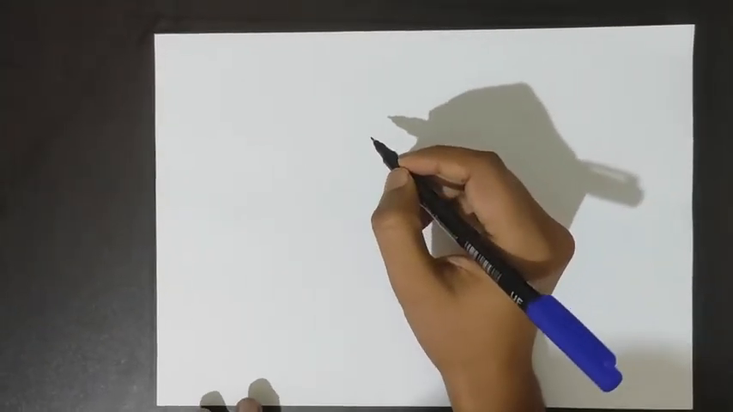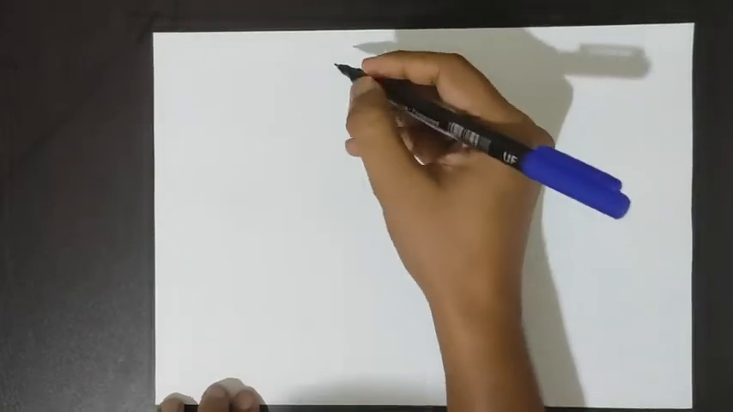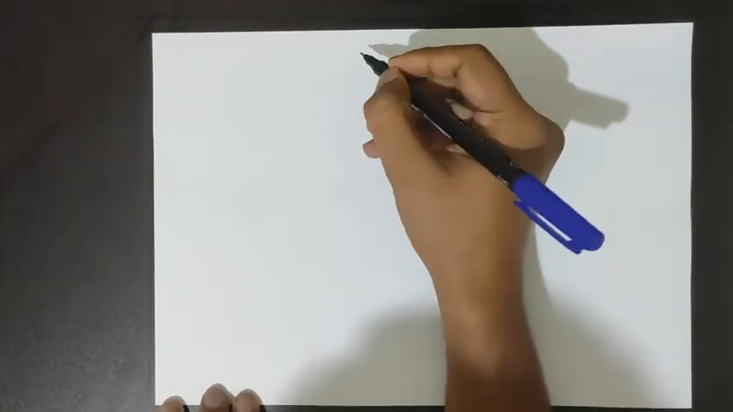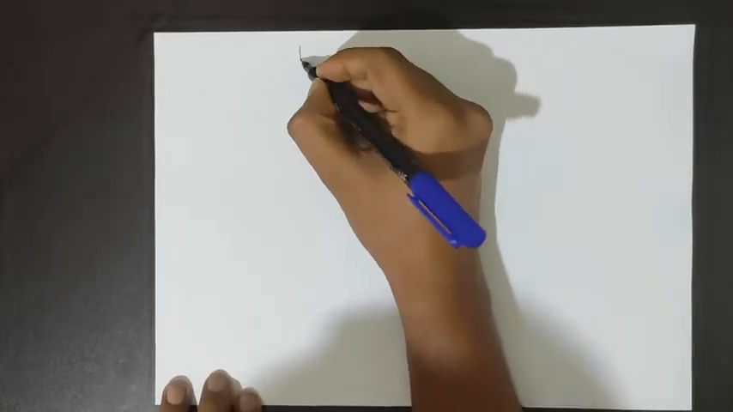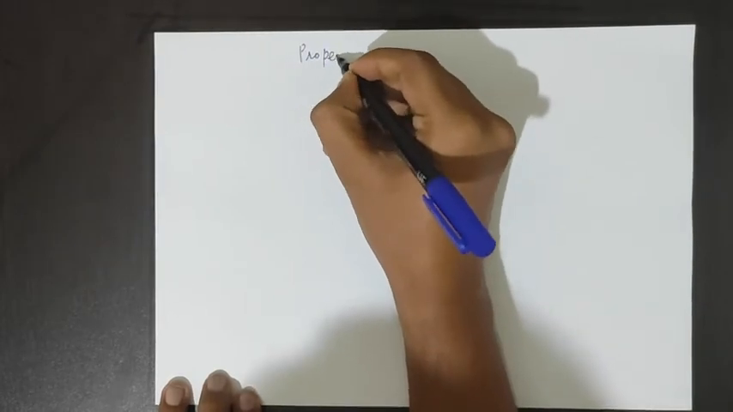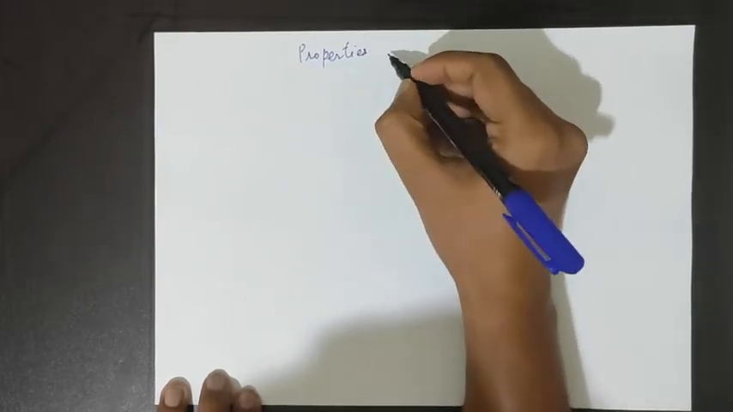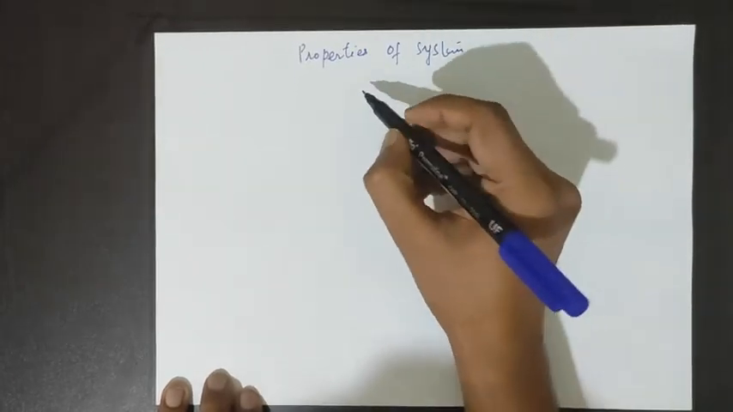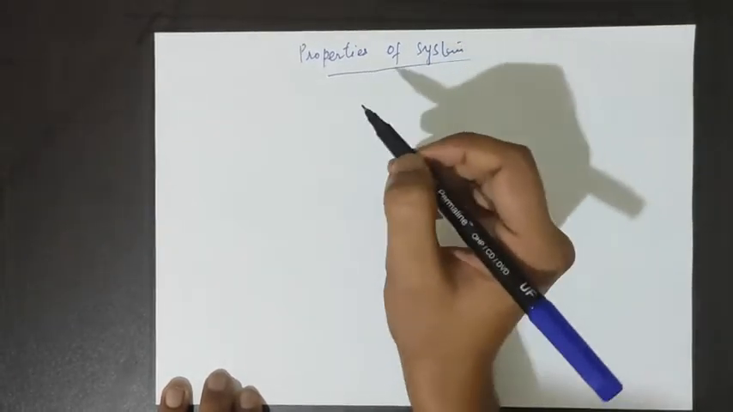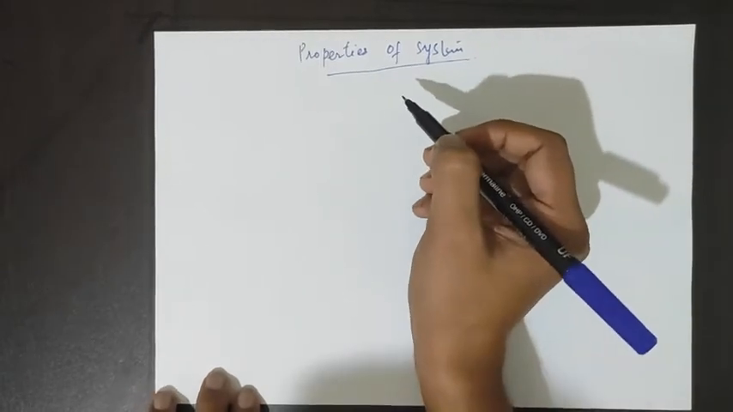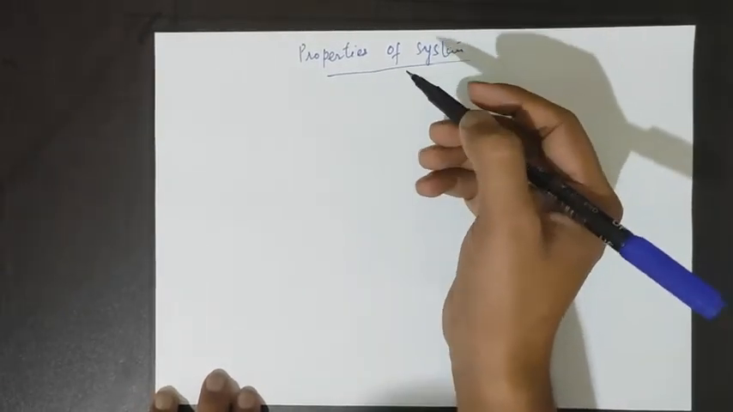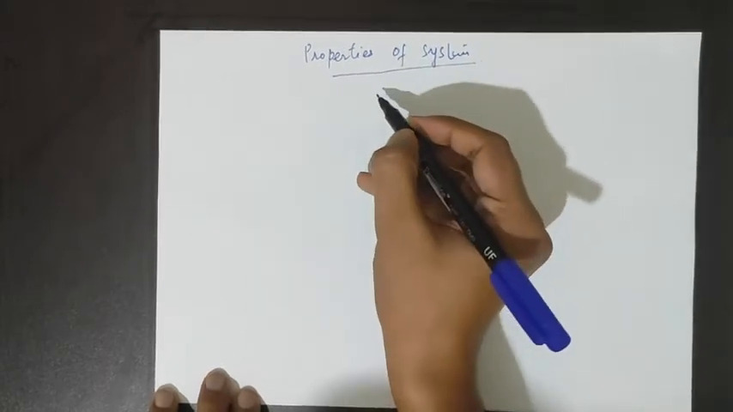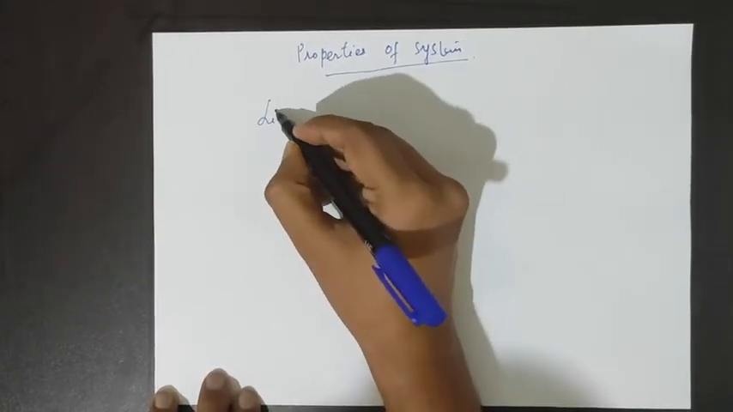So hello students, we were continuing with the properties of system. So moving on, the next property, and a very important property, is linearity.